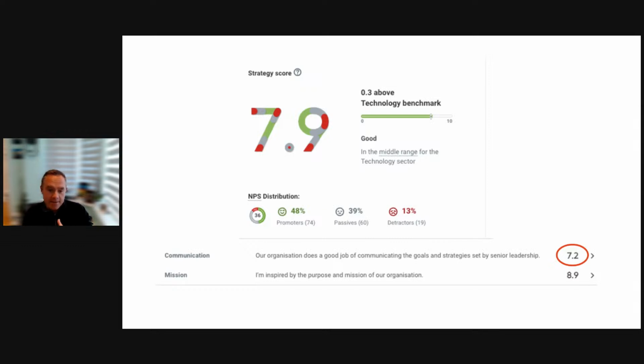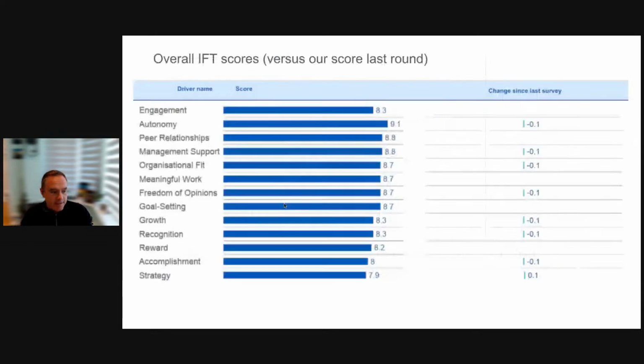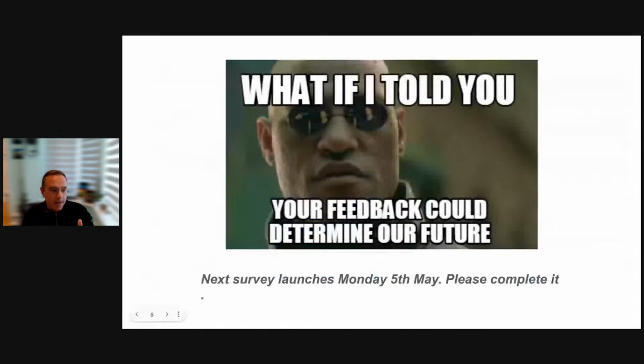The area where we let ourselves down a little bit, or where contributors are telling us that we need to do better, is communicating the goals and the strategies set by the org and set for the org. So that's an area that the leadership group, and Carl and Jared, have been talking about. I think with Corey revamping the town halls, and with our upcoming meeting in Croatia, we should be able to make some good progress and help people on that one. And so that is a really quick run through of the engagement survey.